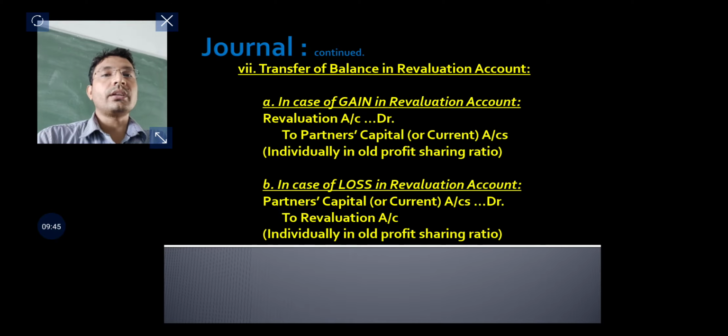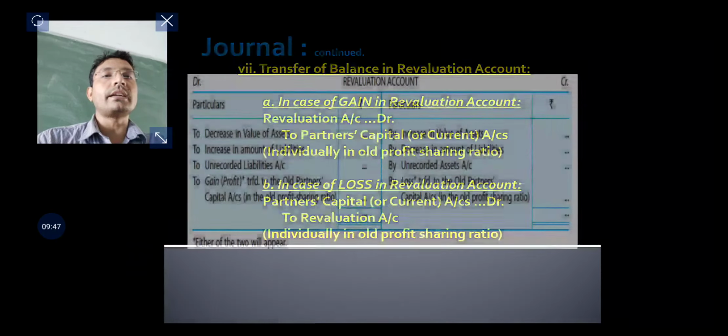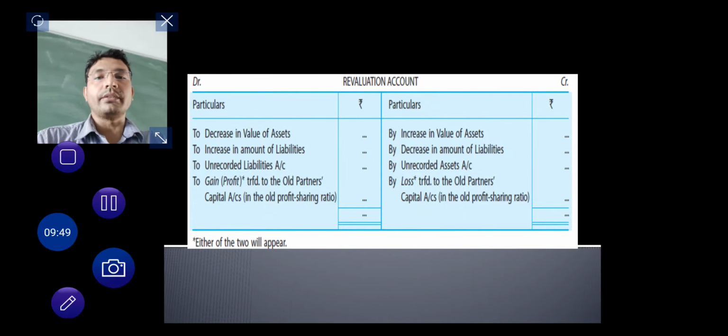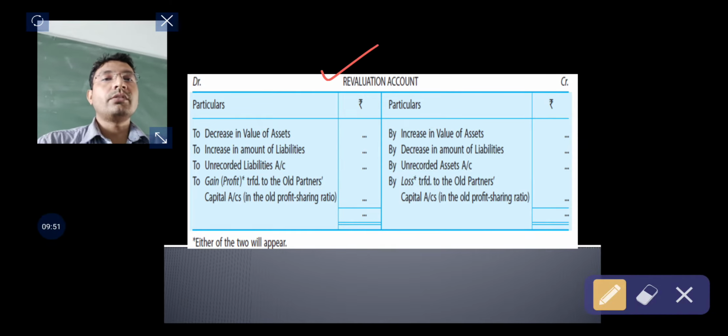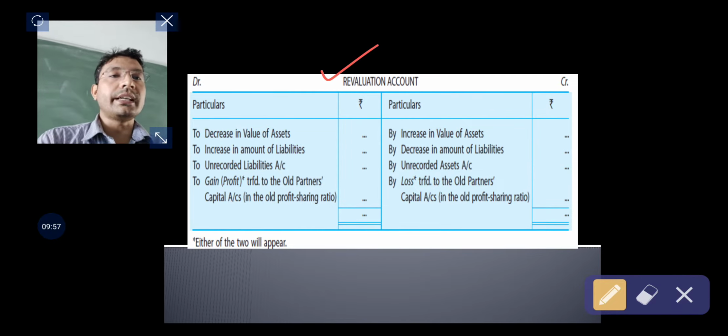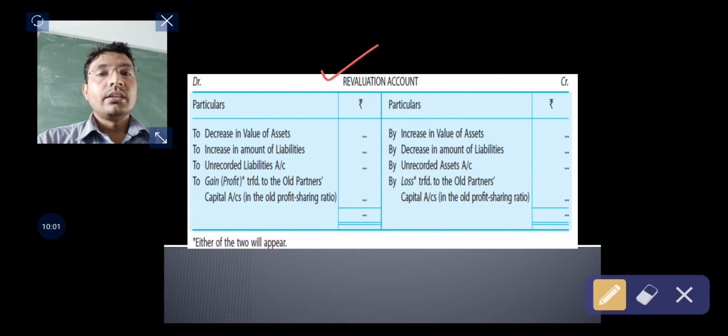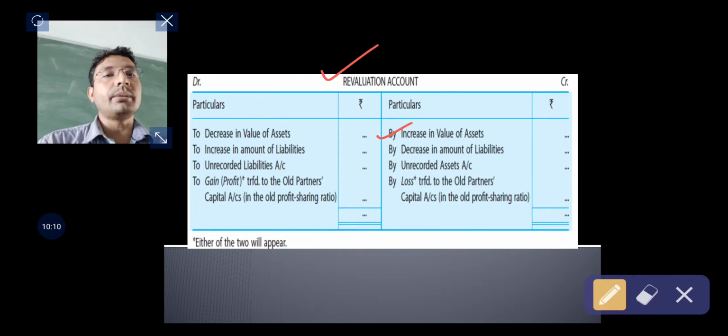So before this journal entry, let us understand the revaluation account that we prepare. The revaluation account will be prepared in this manner. It will have two columns, the debit and credit sides. You may observe that an increase in the value of an asset is a gain for the firm, and the posting of that entry will appear on the credit side of the revaluation account.